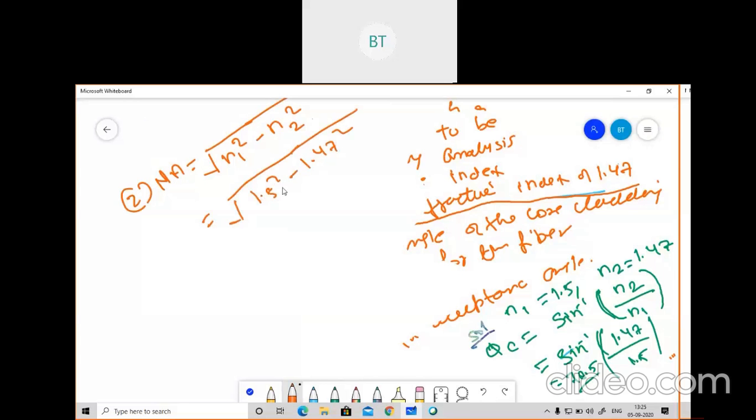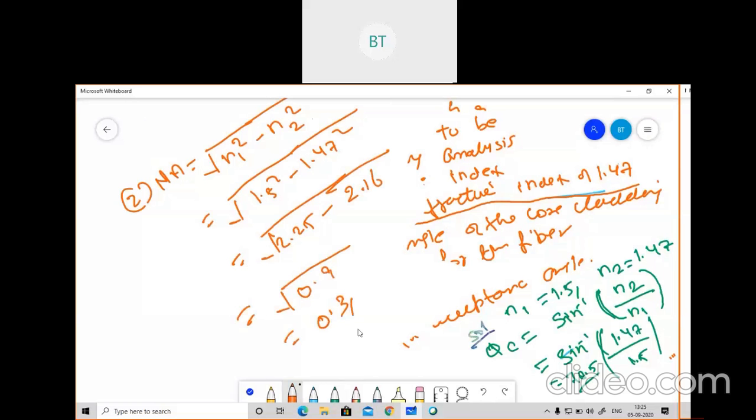Taking the square terms, you will get 2.25 and, for 1.47 into 1.47, 2.16. If you subtract those, you will get 0.09. If you take the square root, you will get 0.3. This is the second part. They are asking you to calculate the numerical aperture. Based on the refractive index of cladding and core only, we had solved the formula. We have solved the problems.